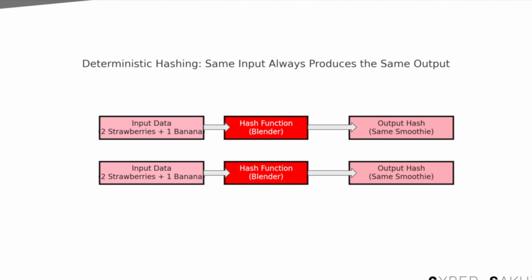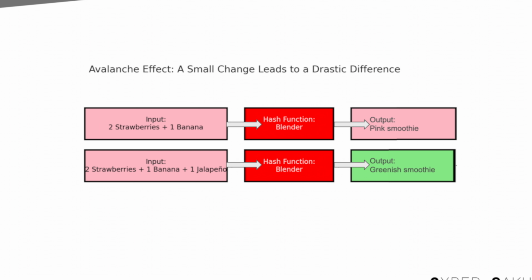Deterministic. The same data always gives the same hash. No surprises. If you blend the same fruits twice, you get the same smoothie. Avalanche Effect. A tiny change in the message, like adding one fruit or flipping one bit, creates a completely different hash. It's as if our smoothie's color and flavor totally morph from just one extra blueberry or jalapeno.